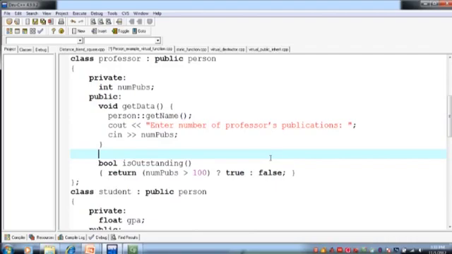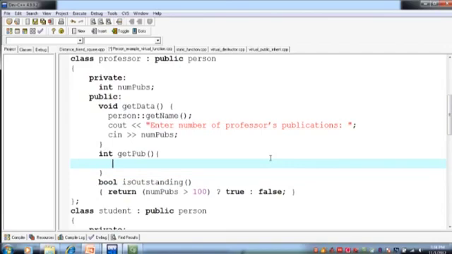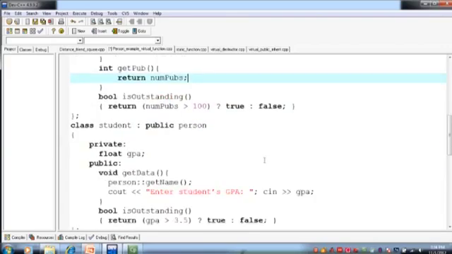void or int get publications, get pub, and let's call this function, and this function should return pubs, right.